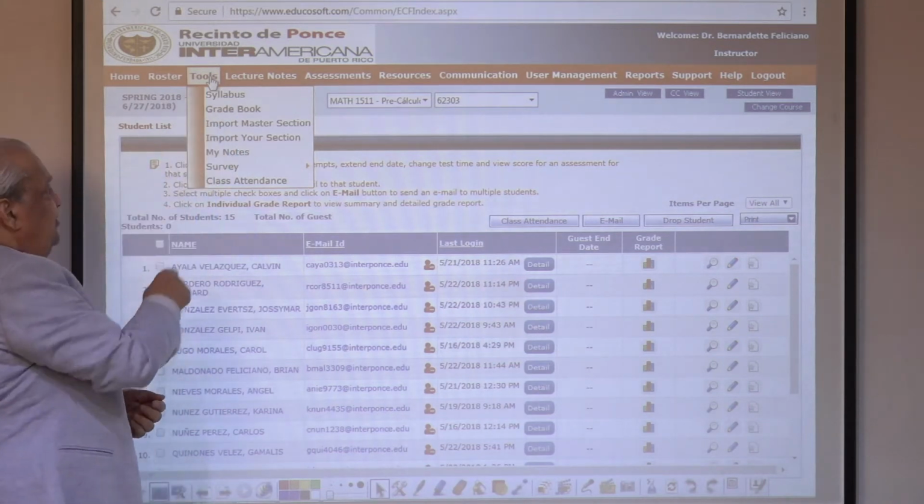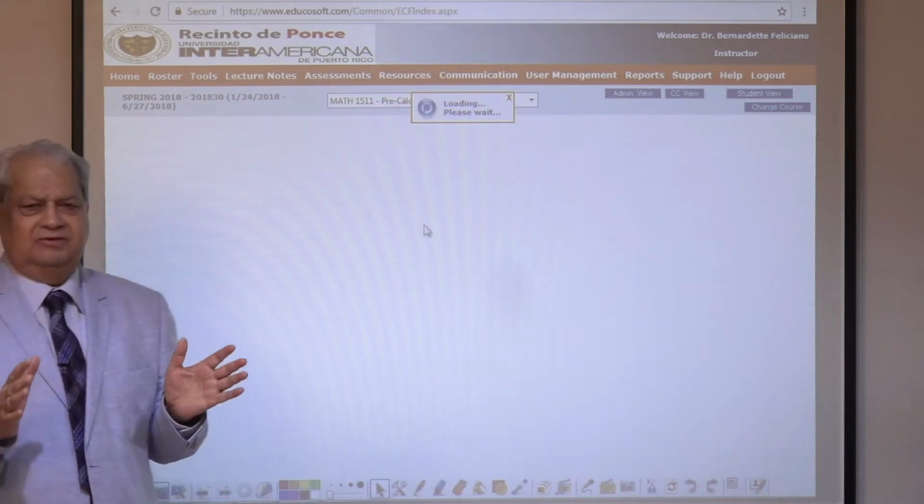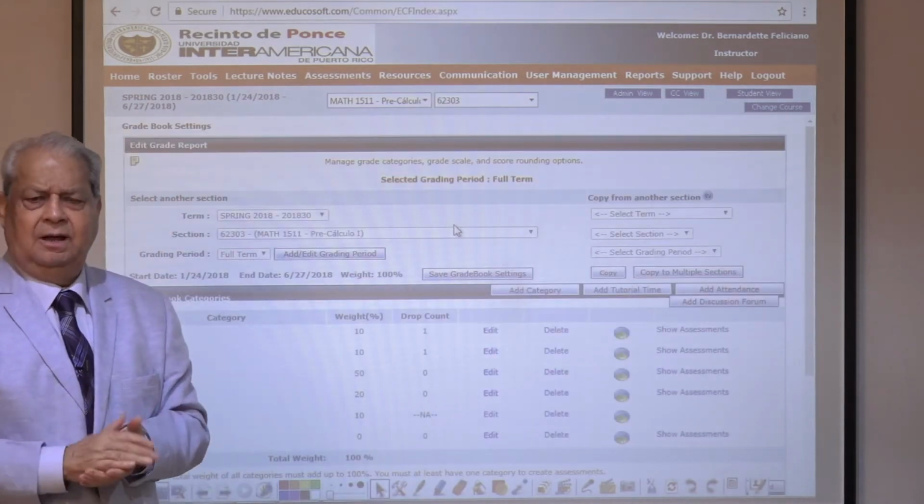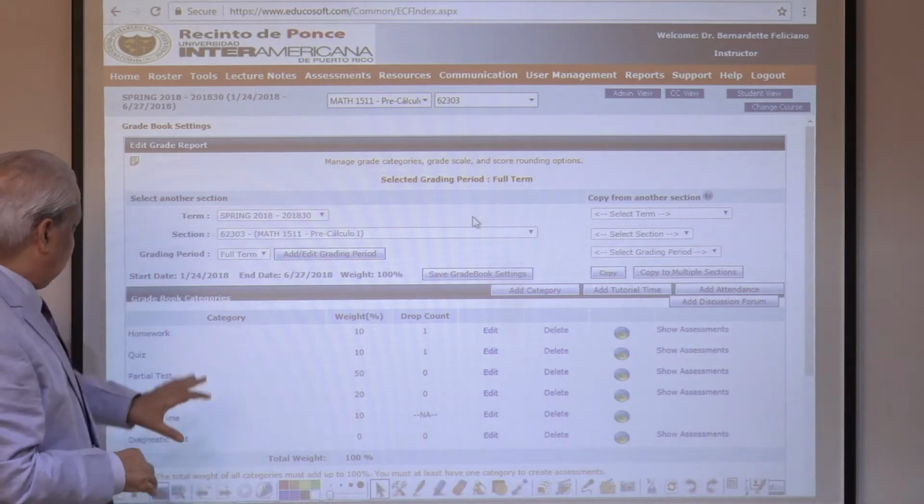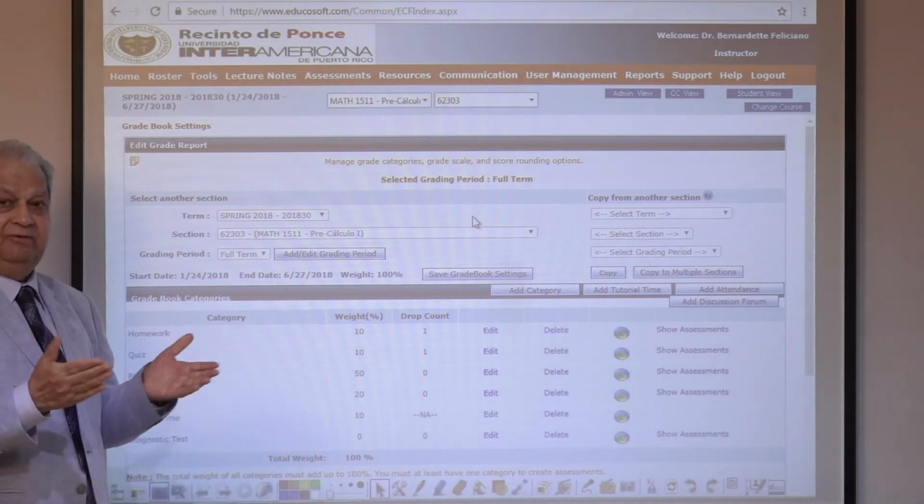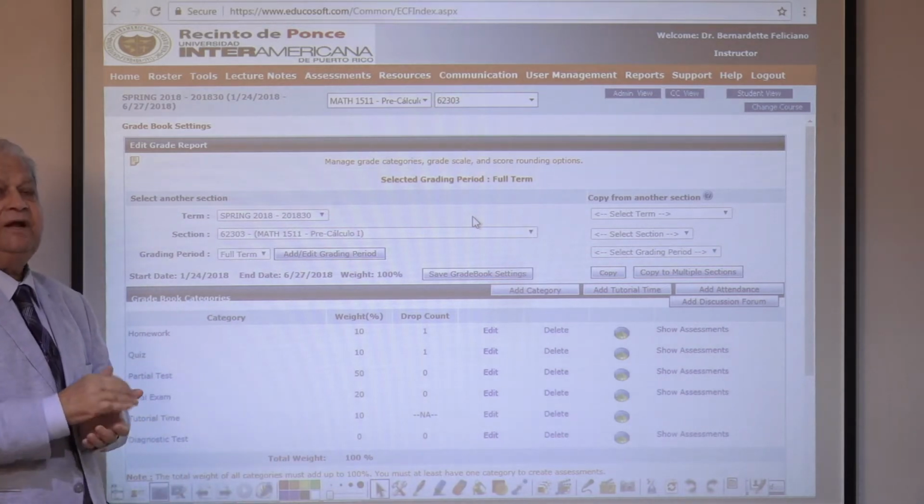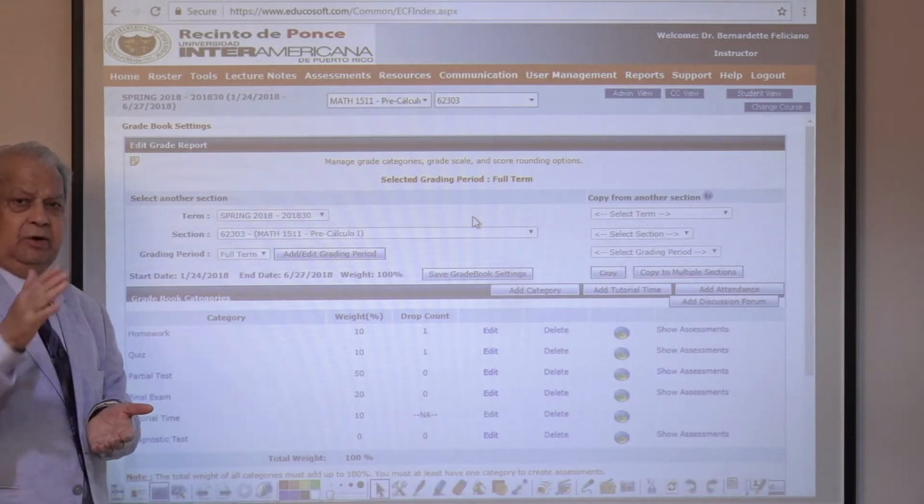Gradebook is one of the most powerful, click on that please. Gradebook is one of the most powerful functions of our system. Very versatile and unique. I'll show you why. Look at this. This is evaluation categories. Student evaluation category: what kind of assessment students will get every week or end of the term or whole year.